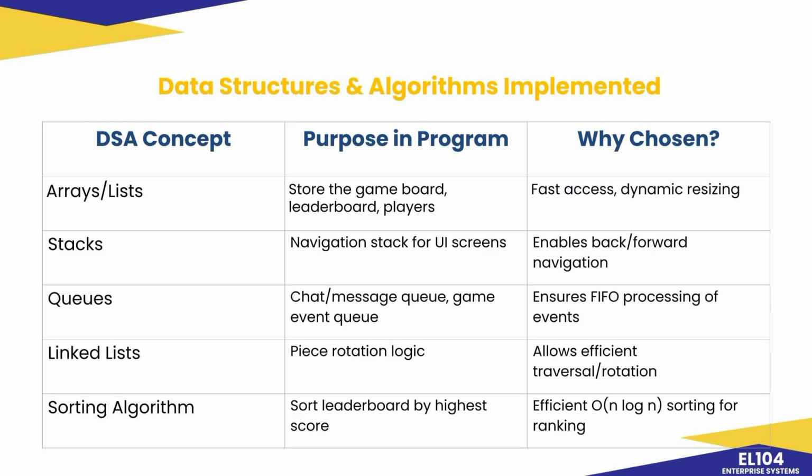So now let's look at how each DSA concept is used in my program and why I chose it. First is arrays or lists. The purpose in this program is that arrays or lists are used to store the game board, the leaderboard, and the players. And why is it chosen? Because lists provide fast access to elements and can be dynamically resized, which is essential for handling a game board where the state changes constantly, adding or removing pieces, and for updating the leaderboard or player list as new data comes in.